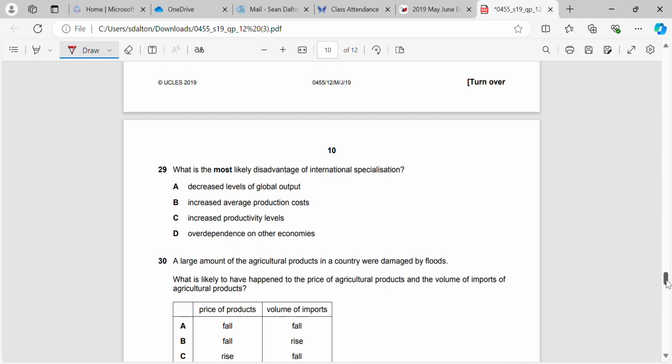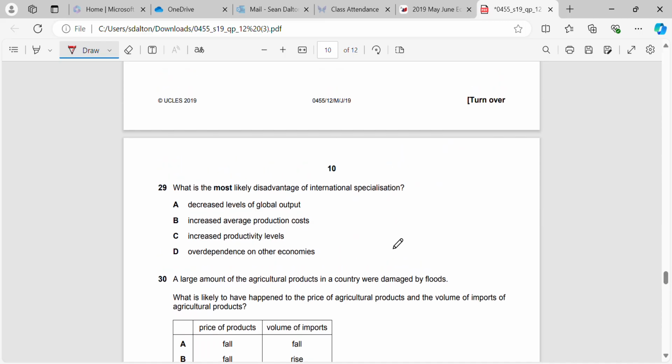Okay, we'll start from question 29. What is the most likely disadvantage of international specialization? Decreased levels of output. That is not likely to happen.